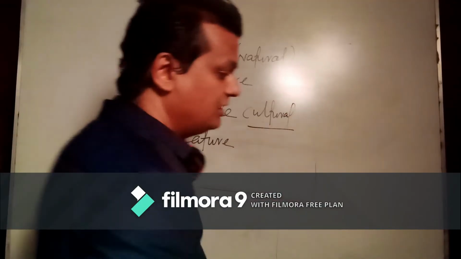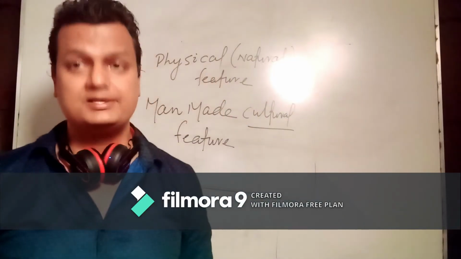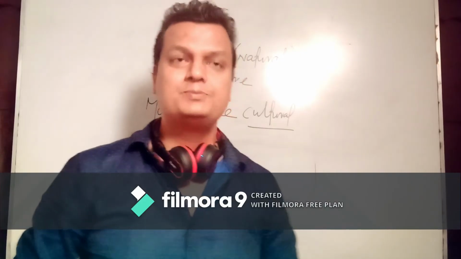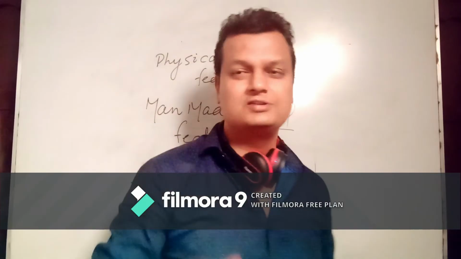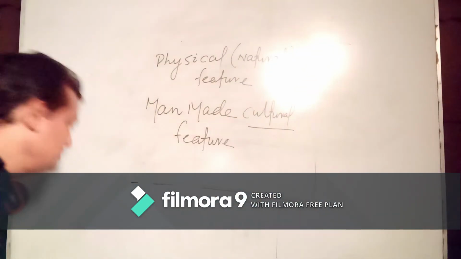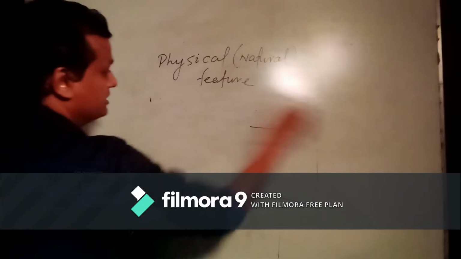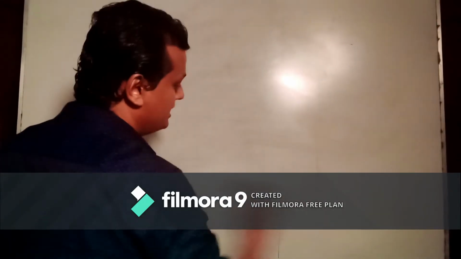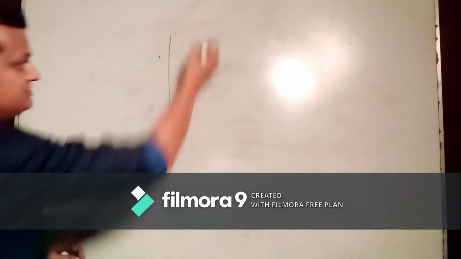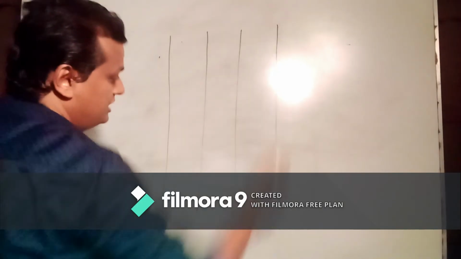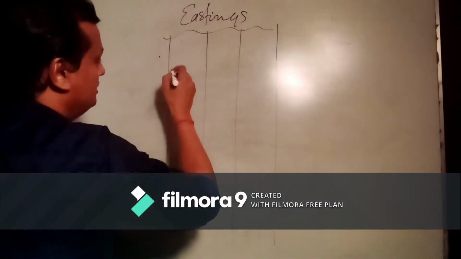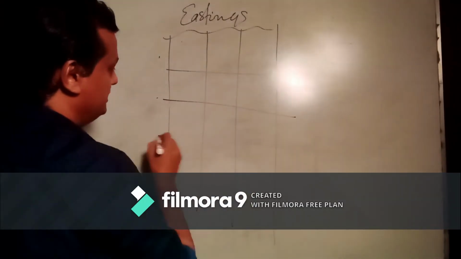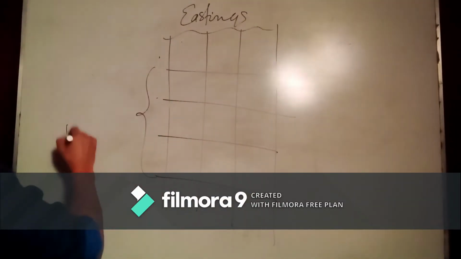Now we can understand the next phase, as I said, the grid system. Earlier I explained that a 4-grid system is there, that is, you can find northings and eastings. I am going to draw it again for you, and I can show you the same thing in the page. As I said, all the vertical lines would be called eastings, and all the horizontal lines will be called northings.